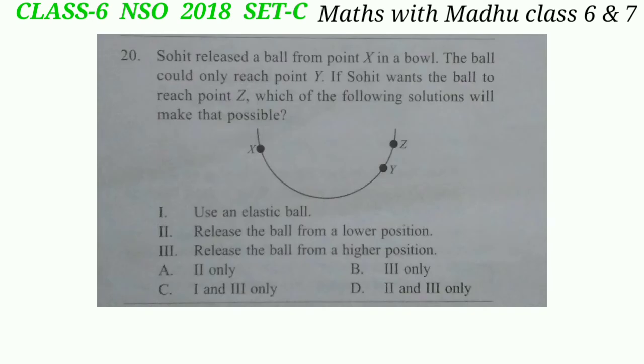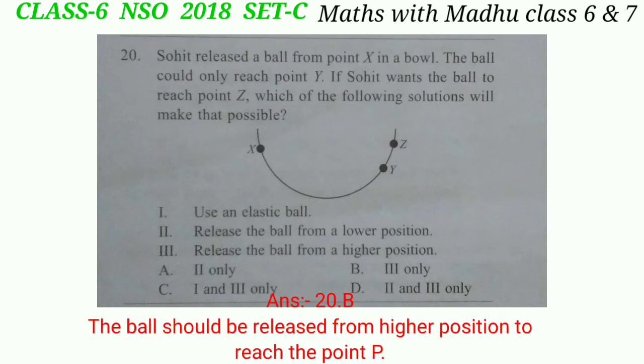Now question 20. Sohit released a ball from point X in a bowl. The ball could only reach point Y. If Sohit wants the ball to reach point Z, which of the following solutions will make that possible? I. Use an elastic ball. II. Release the ball from a lower position. III. Release the ball from a higher position. The correct answer will be option B, III only. From conservation of energy, the ball should be released from a higher position to reach the point Z.